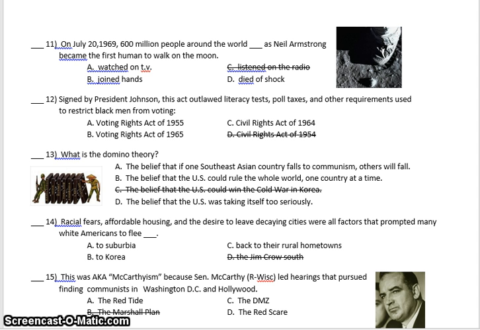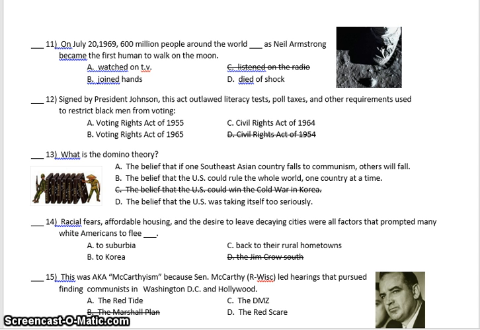Question 13. What is the domino theory? A. The belief that if one Southeast Asian country falls to communism, others will fall. B. The belief that the U.S. could rule the whole world one country at a time. Or D. The belief that the U.S. was taking itself too seriously.